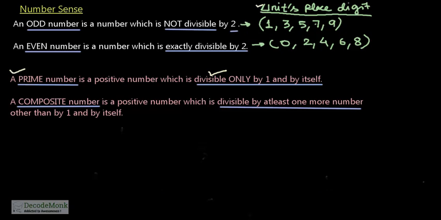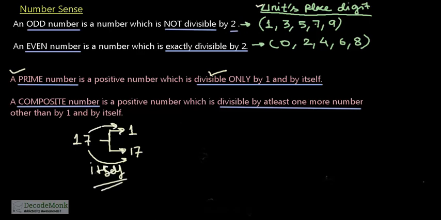Now, if you take a larger example like say 17, this 17 is also divisible by 1 and 17 only. So 17 is divisible by itself. All numbers in this world are divisible by itself and by 1. So this number is also a prime number. We cannot find any other number which divides 17 completely. So 17 is also a prime number.